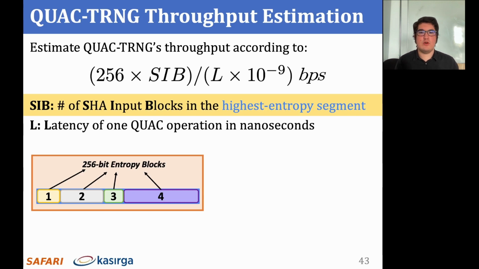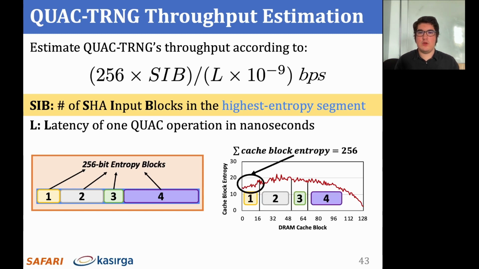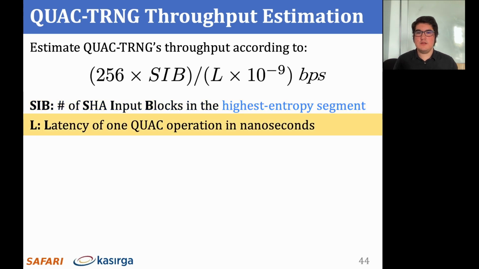We identify these blocks by rigorously characterizing DRAM modules for entropy resulting in QUAC operations. As an example, this figure plots the entropy of individual cache blocks in a high entropy DRAM segment. To identify a SHA input block, we find a set of contiguous cache blocks that have a total amount of 256 bits of entropy. We calculate L by tightly scheduling the DDR4 commands required to perform QUAC operations, and we multiply by 256 as each QUAC-TRNG iteration outputs a 256-bit true random number.